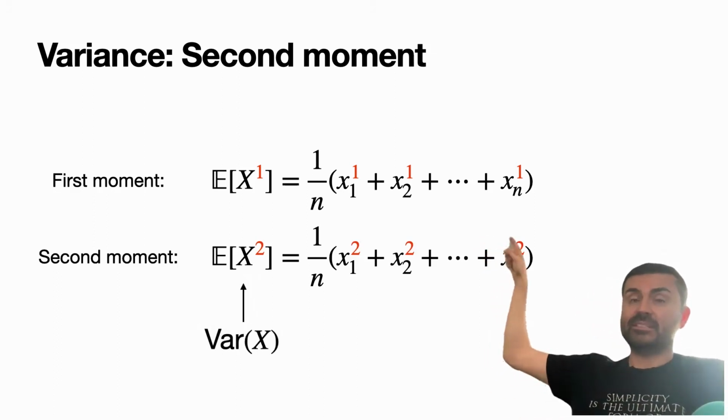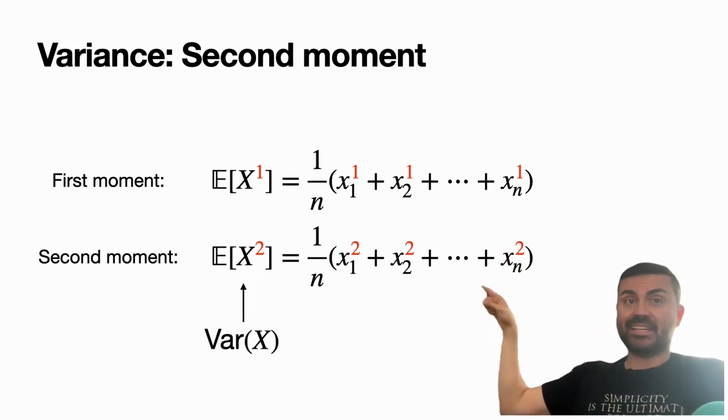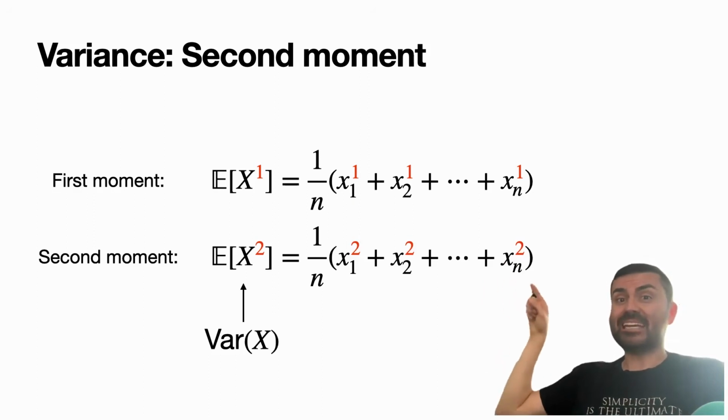And so if the first one tells us about the price of the game, the second one is going to tell us how risky the game is.